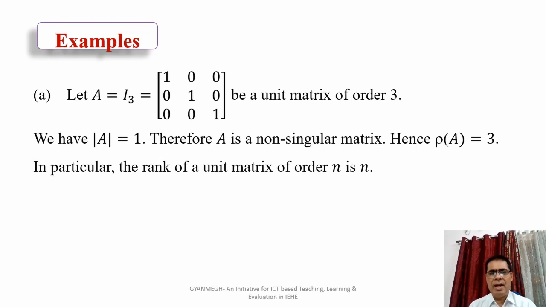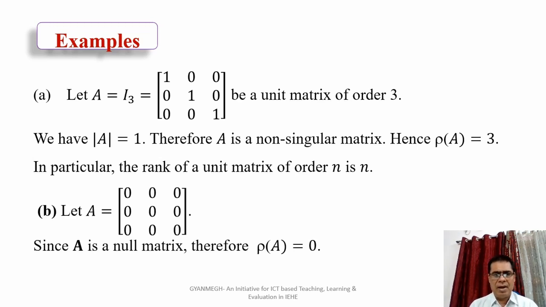Now we see some examples. Let A be the unit matrix of order 3. Then clearly the determinant of the matrix A is 1. Hence we say that A has a minor of order 3 which is not equal to 0 and therefore its rank is 3. इसी प्रकार हम कह सकते हैं कोई भी यूनिट मैट्रिक्स जिस ऑर्डर की है वह उसकी रैंक होगी। अर्थात if I be a unit matrix of order n then the rank of the matrix I is n.